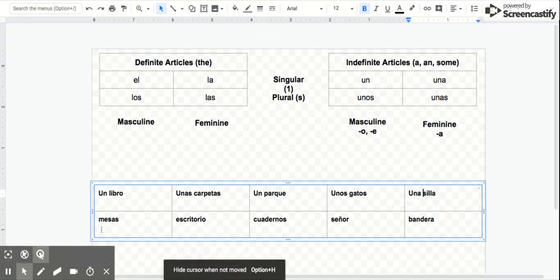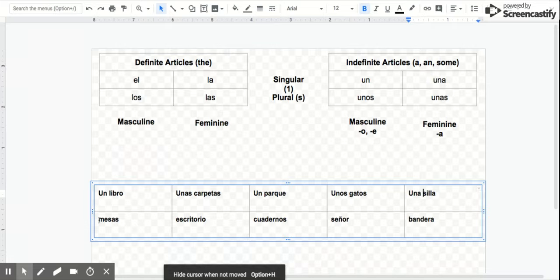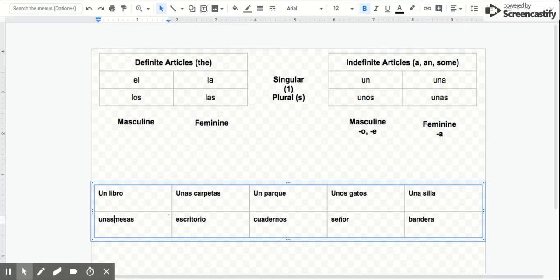All right, so let's talk about our answers here. So we have the word mesas. What did you get for that one? You're exactly right. It's plural and it's feminine, so it's going to be unas mesas. What about escritorio? You're exactly right. It's singular and masculine, so un escritorio. What about cuadernos? It is plural and it is masculine, so it'll be unos cuadernos.